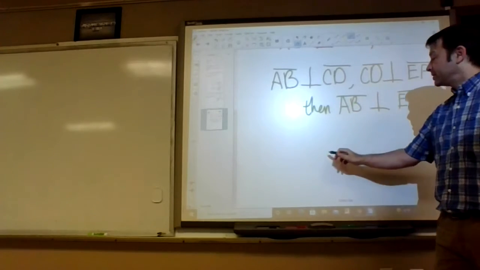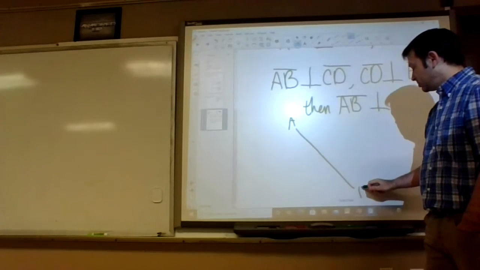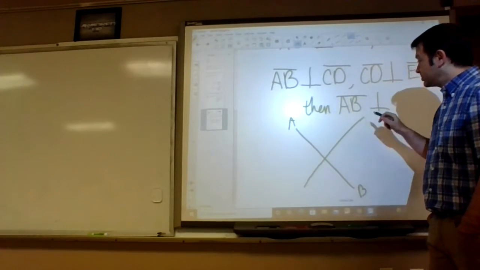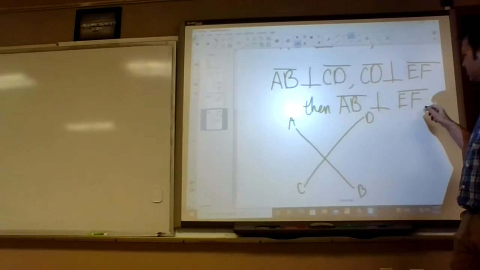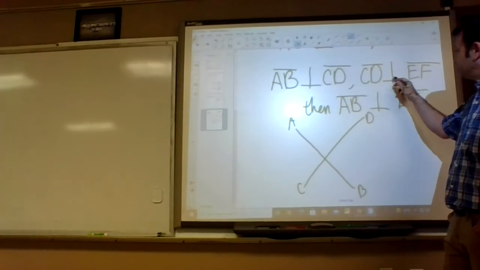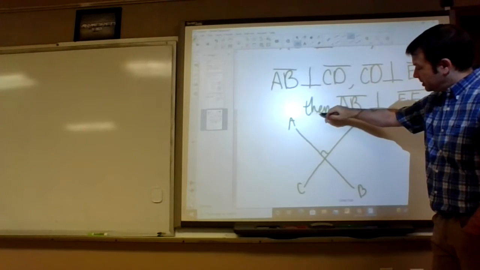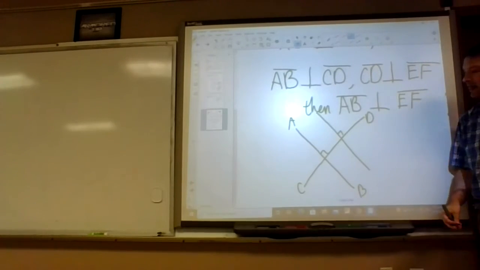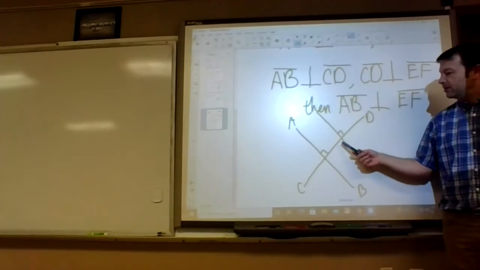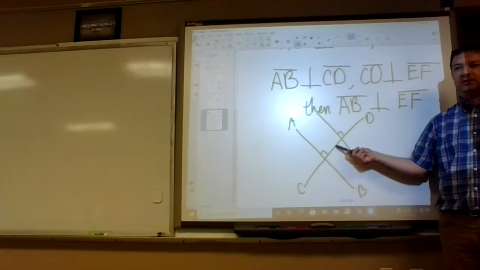Now let's look at the picture. Let's say this is AB, and let's say this is CD, and then EF is supposed to be perpendicular to that. That's what this says. They would be parallel. So basically, what happens when two lines are perpendicular to the same line?